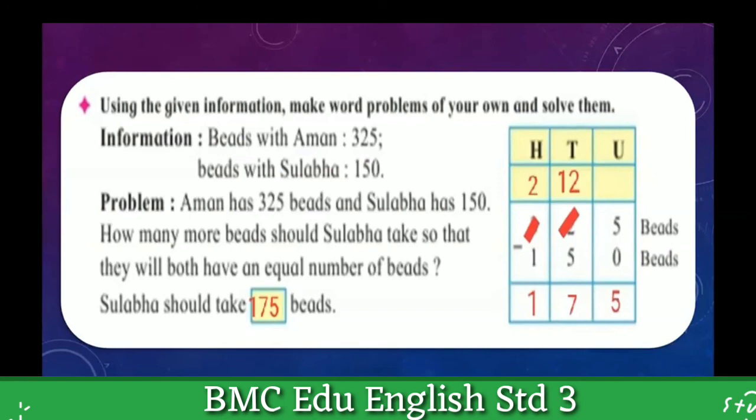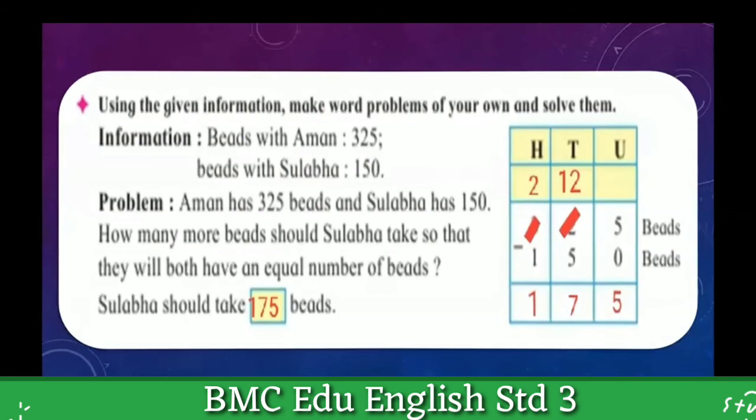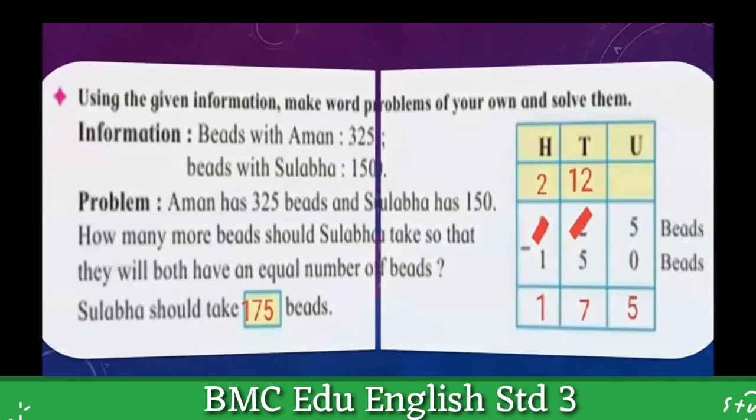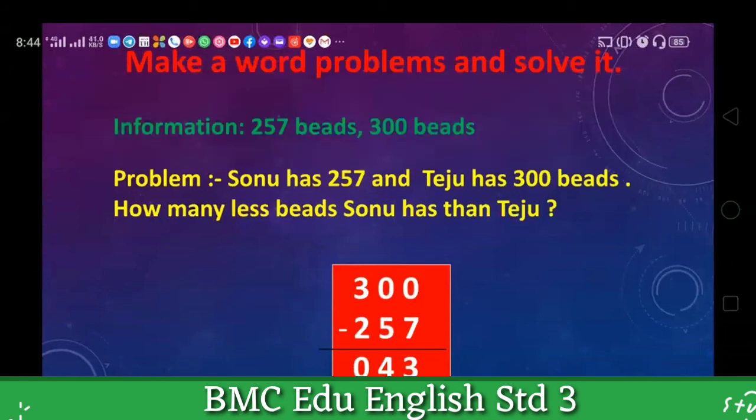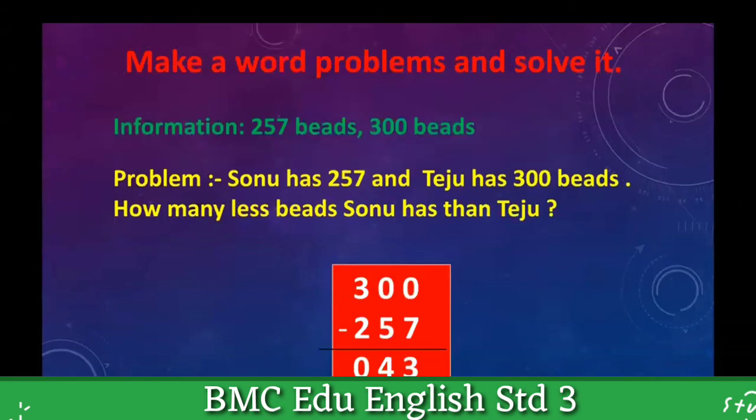I had made one problem from your book also. I am going to solve this one problem for you. After that, for the remaining problems you have to frame the word problems and solve them. Here I got the information 257 beads and 300 beads.